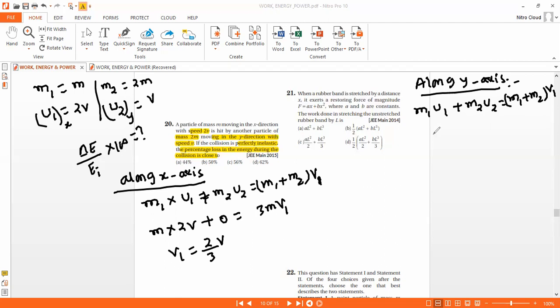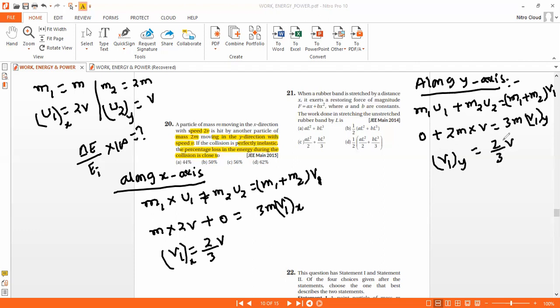That is, 2m times v equals 3m into v1. This is the y component, so we keep v1 of x and v1 of y. v1 of y is equal to 2 by 3 v.